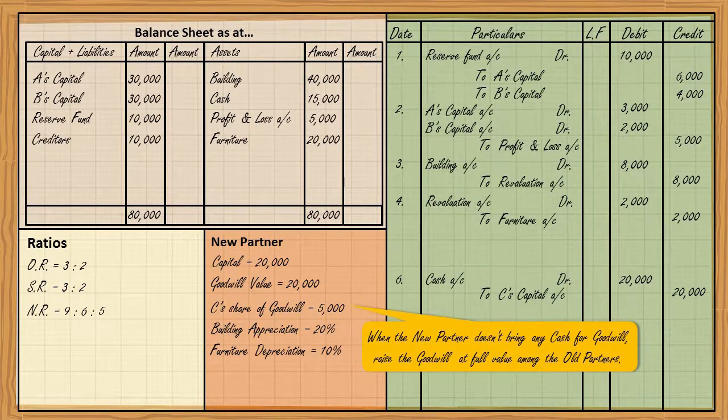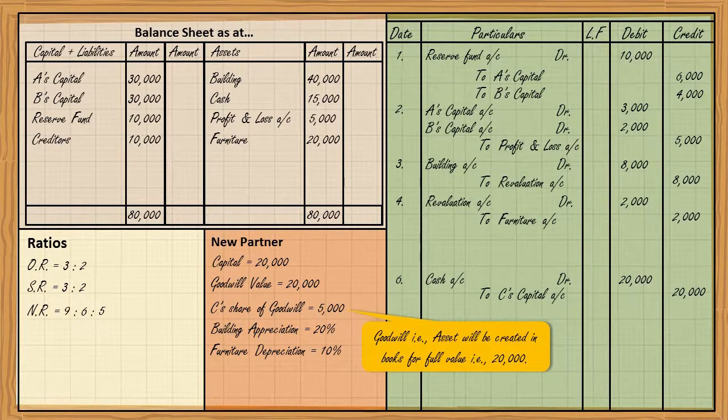In this situation, when the new partner doesn't bring any cash for goodwill, you should raise the goodwill at full value among old partners. When I say raise the goodwill, it means create the goodwill in the books, create the asset, and that asset is goodwill at full value. The full value of goodwill is clearly stated in the question, that is 20,000. It means raise goodwill account at rupees 20,000.